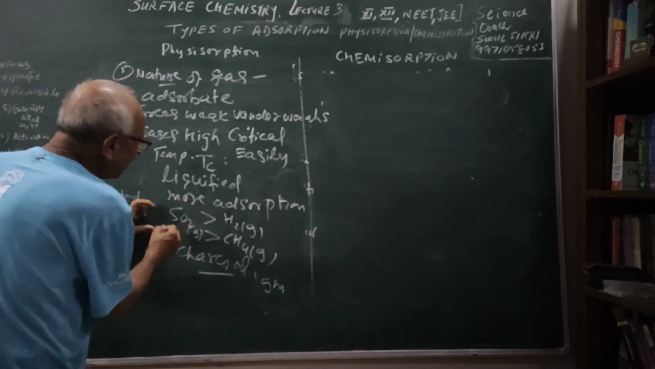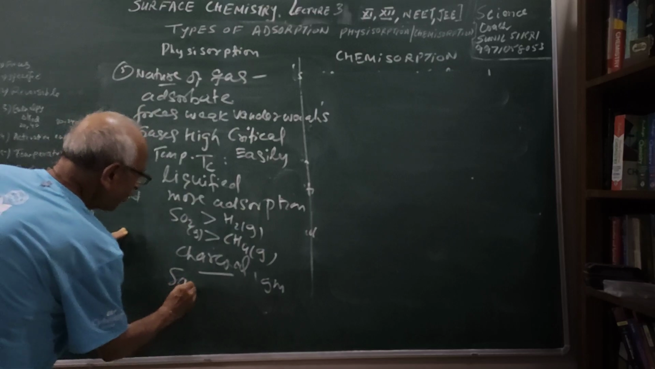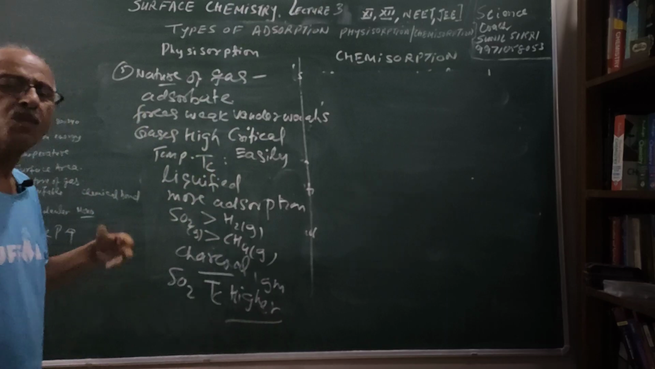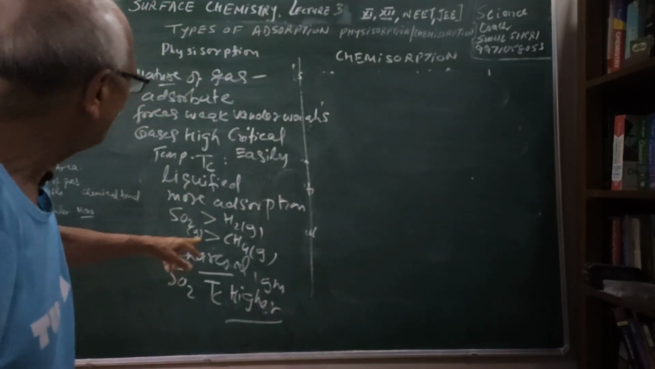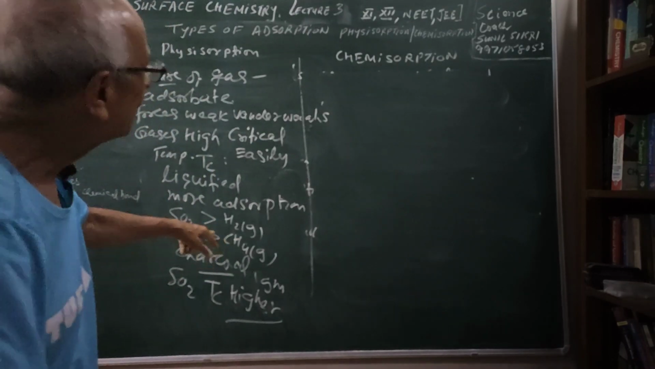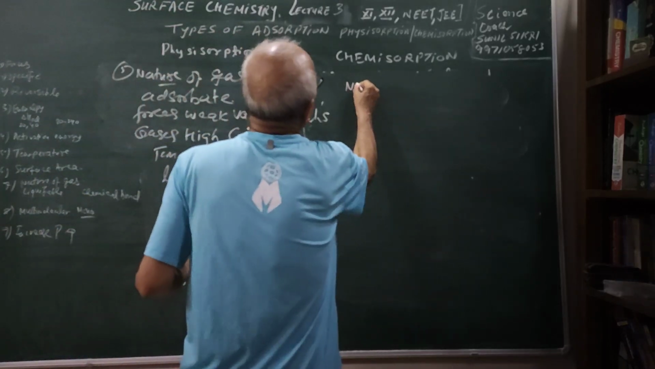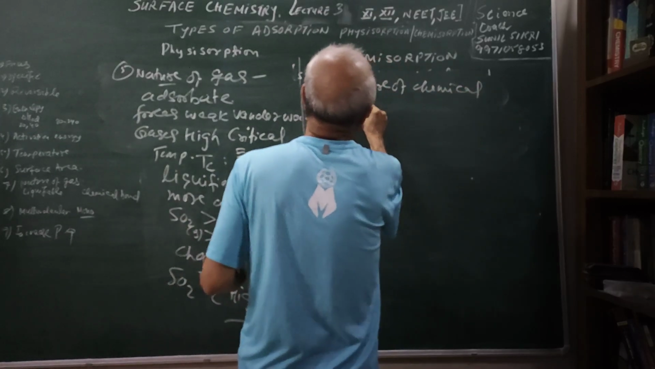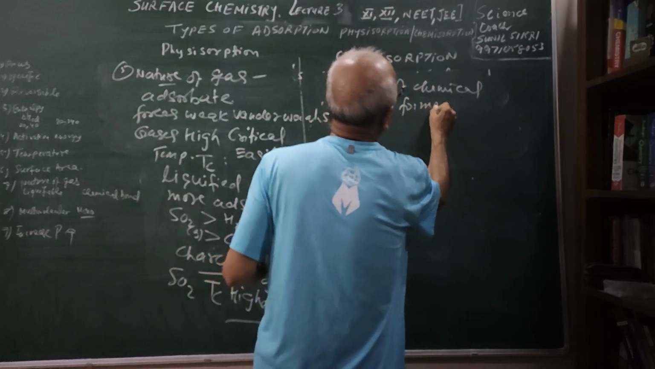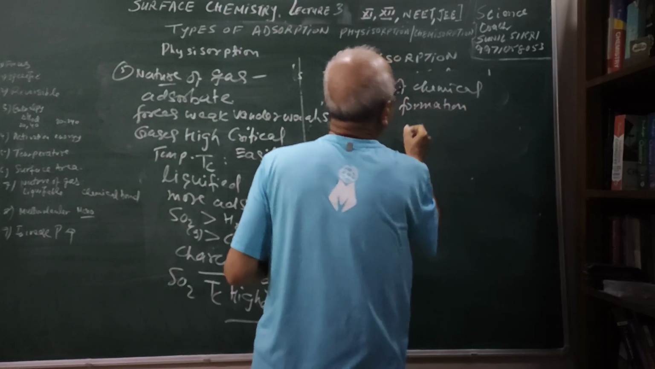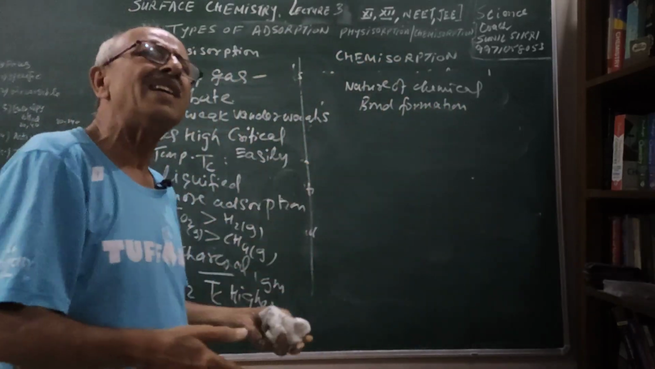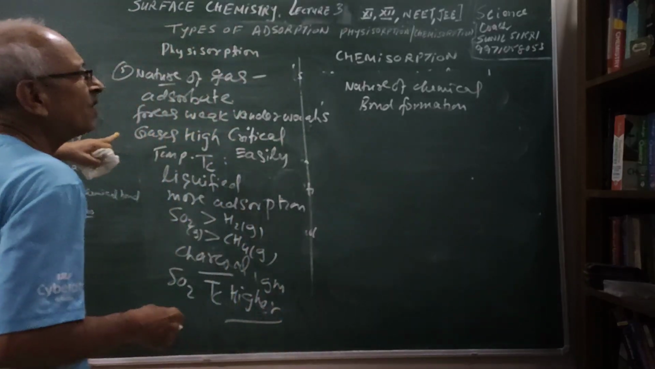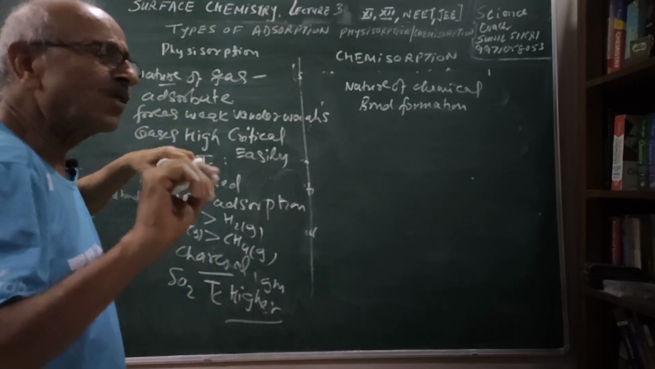Because SO2 has a higher critical temperature, it shows a greater amount of adsorption as compared to hydrogen and CH4. So here it depends on the nature of the chemical bond formation. Because a bond is formed, what type of bonds will be formed? As I said, oxygen forms oxides, hydrogen forms hydrides. So here it depends on the nature of the chemical bond which is formed between the adsorbate and adsorbent molecules.